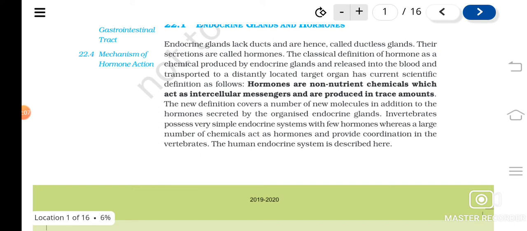The site of synthesis and site of action are different, and they are produced in very small amounts, and they act as intercellular messengers. Understood? So these are non-nutrient chemicals, produced by the endocrine glands in very small amounts, and their site of action is different from the site of synthesis.